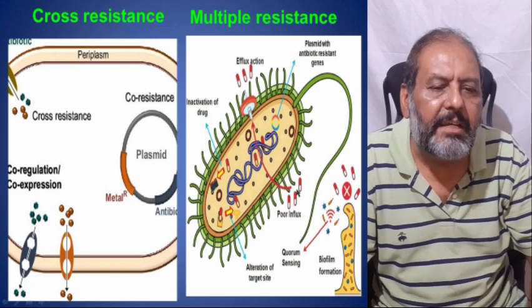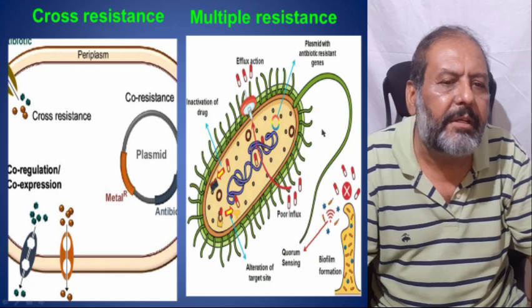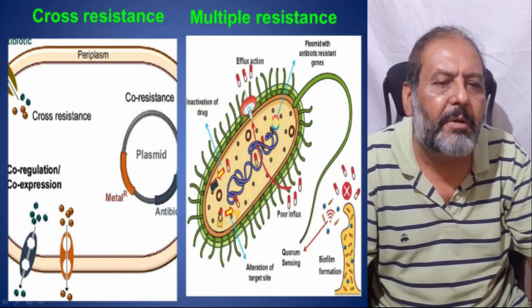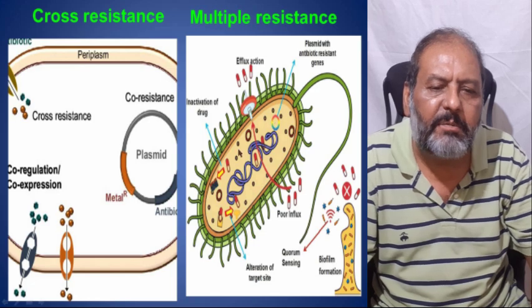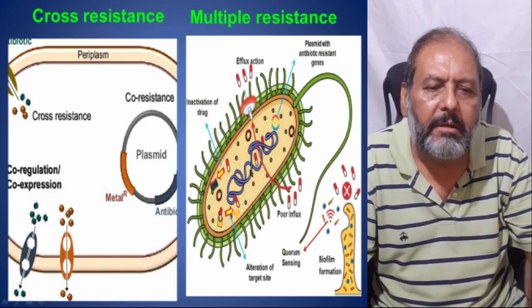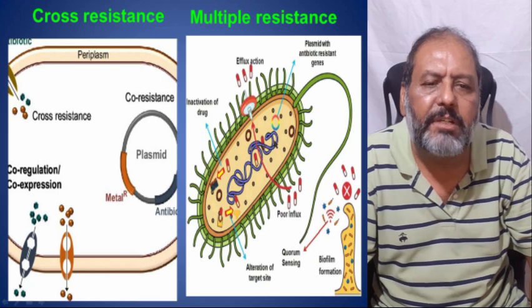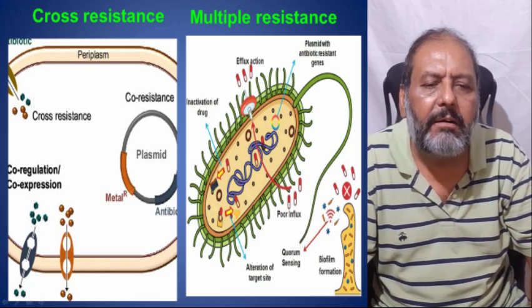Similarly, there is pore permeability, and the plasmid with the antibiotic resistance genes combats the antibiotic, they destroy the antibiotic and do not give the chance for the antibiotic to act on the bacteria.